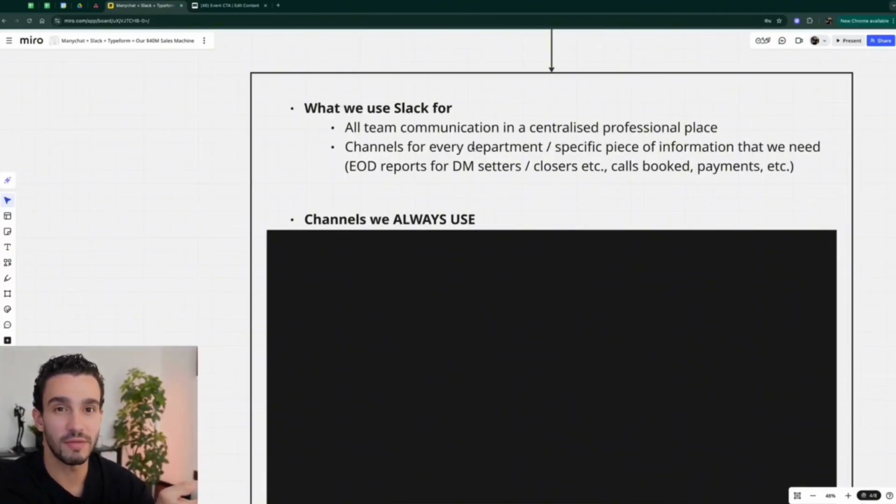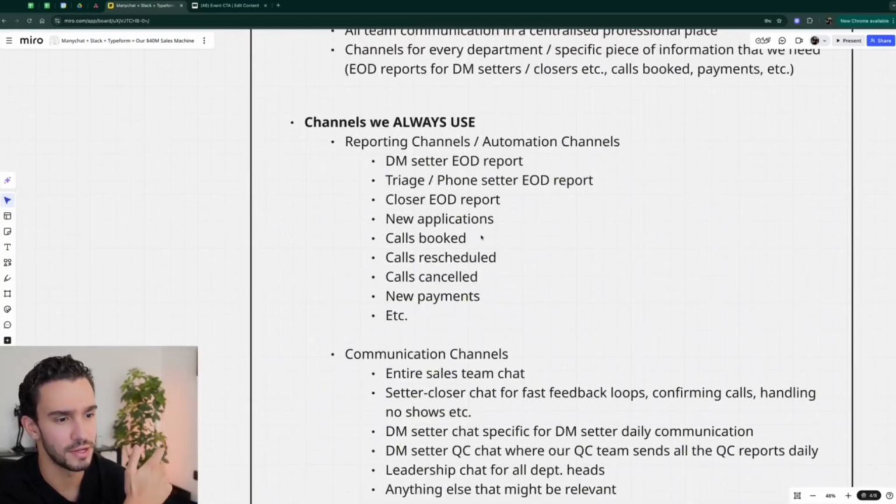And then what we also use Slack for is we have channels for every specific department, for every specific piece of information that we might need as far as reporting, calls booked, all those little automations. I'm going to dive right into the channels that we're using. We have two main types of channels.